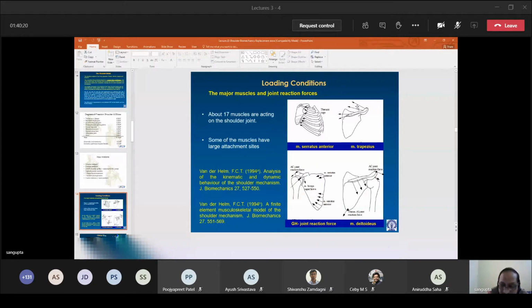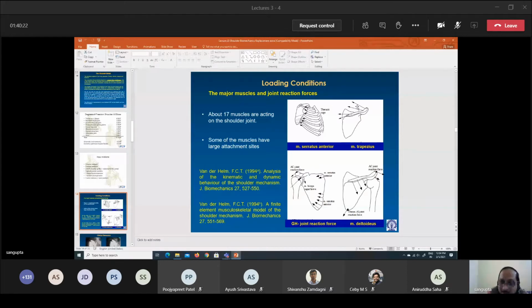So there is a rigorous validation procedure where one thing is a measured quantity, and the same quantity has been calculated in the form of muscle forces, employing some static optimization technique.